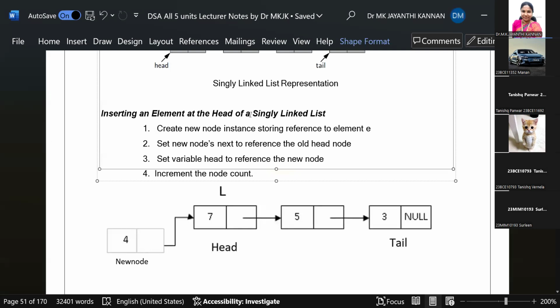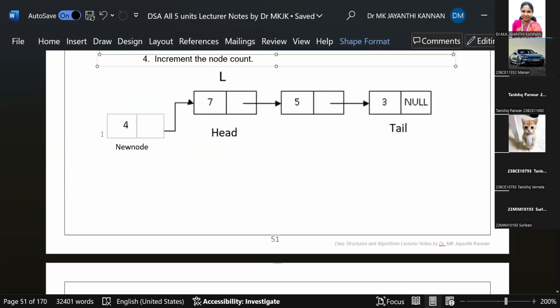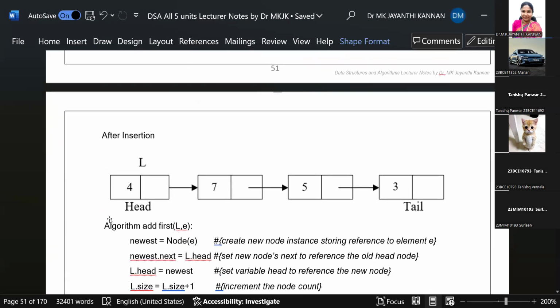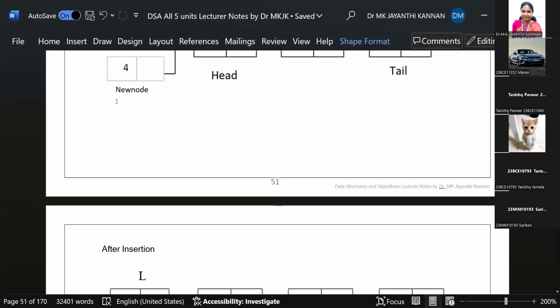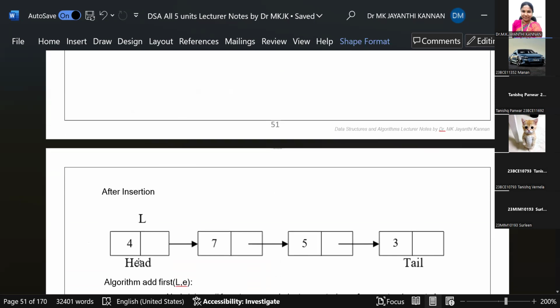Insert an element into the head of the singly linked list: create a new node instance storing a reference to the element E, set the new node's next to reference the old head node, set the variable head reference to the new node, and increment the node count. Initially the node count was 3, now the node count becomes 4. After insertion, the newly added node 4 becomes the head node. Previously this was the head node. Now the head node is marked as 4, and this becomes the second node, third node, and the tail node has the null address here.